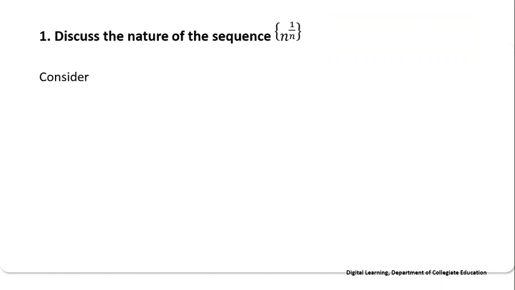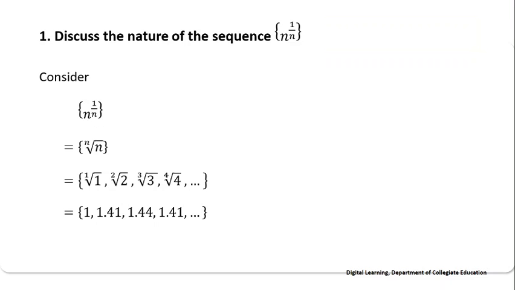Consider the sequence n power 1 by n. That can also be written as the sequence nth root of n. That can be written as the sequence 1 root of 1, 2 root 2, cube root of 3, 4th root of 4.